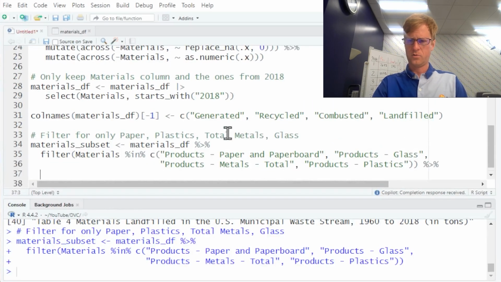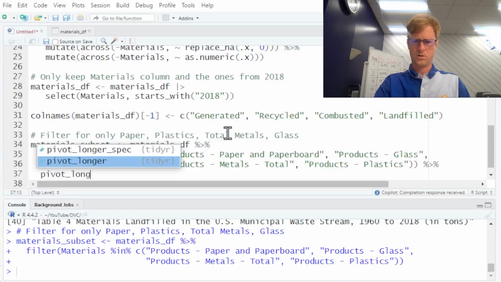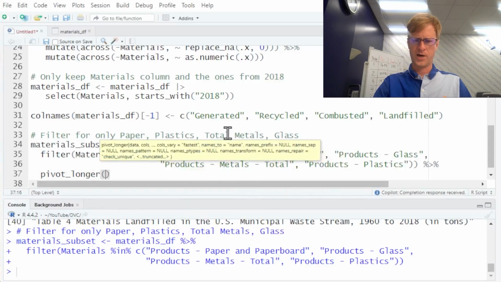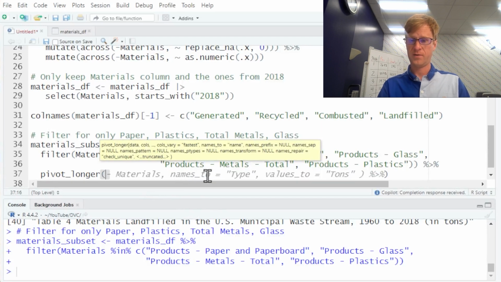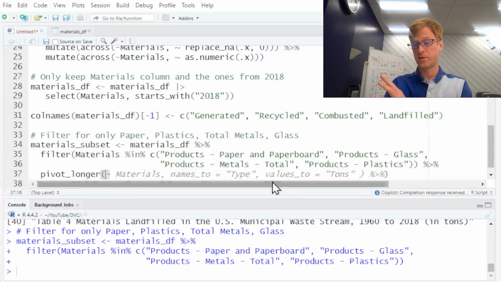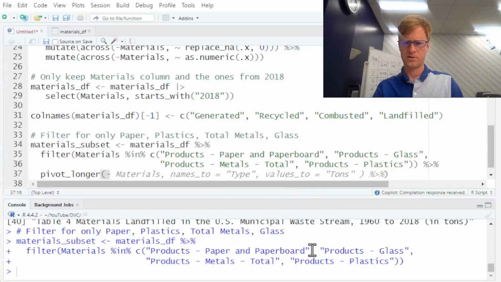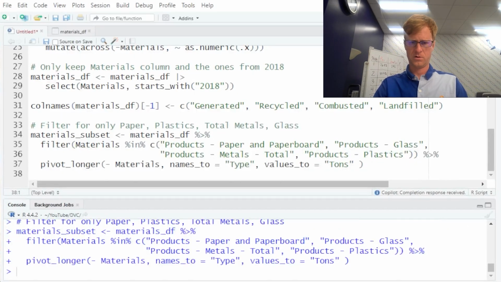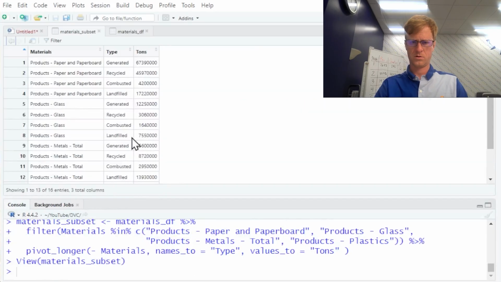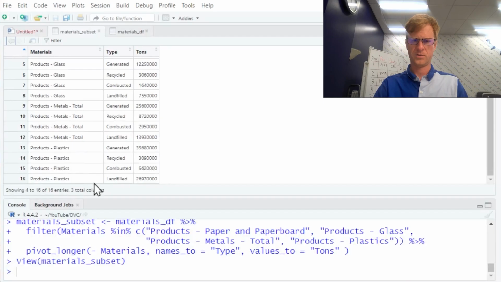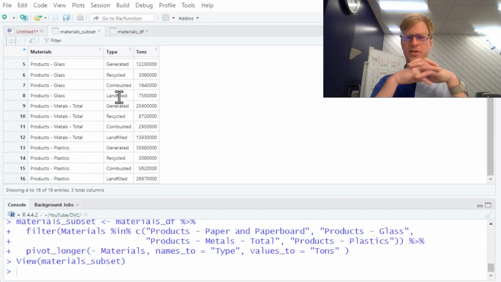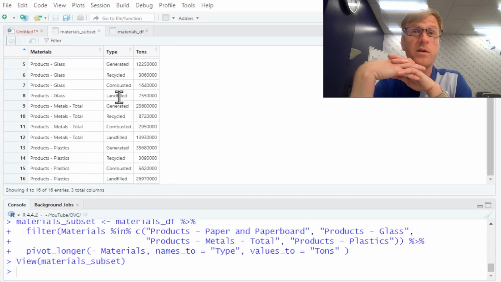And let's also pivot longer and see if it knows how to do that. Right, we want to pivot everything except materials. We want to change the names to type of location, say, and the values to tons. And that works just fine. So now let's take a look at what we got so far. Okay, we've got materials, paper, glass, metals, plastics. How much was generated, recycled, combusted, landfilled, just for 2018.